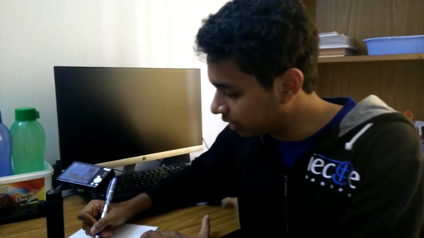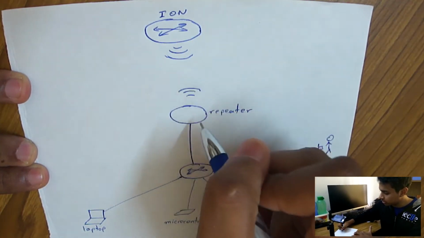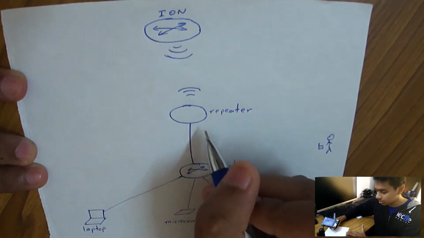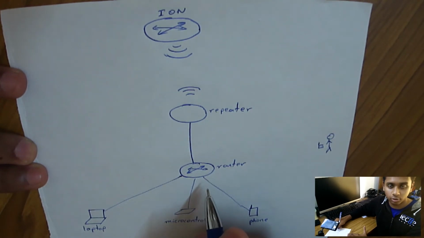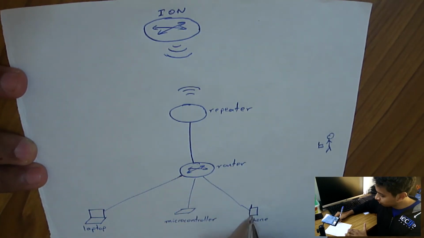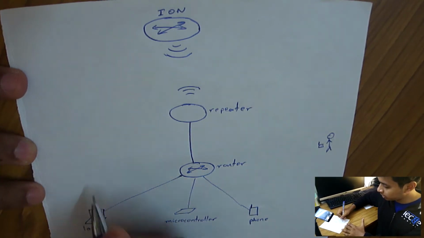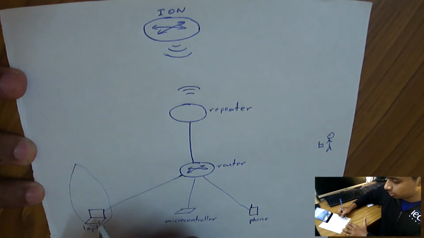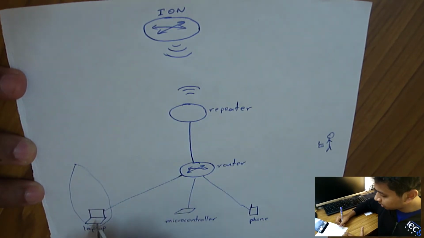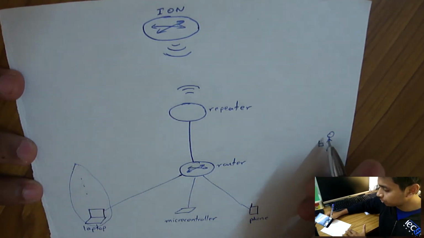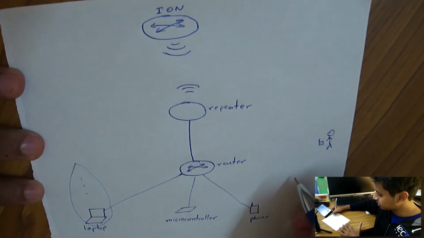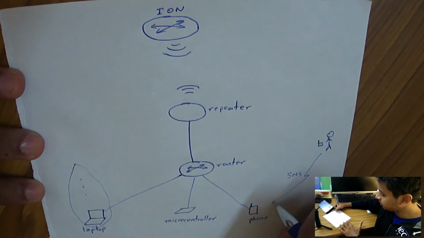So now I'll explain a visual representation of Helios' architecture. First and foremost, we have the ION router, which broadcasts a signal that's caught by my repeater. And then beyond this, the repeater feeds a direct line into my router, which then hosts a personal area network of multiple devices. As explained, we have my phone, a microcontroller, and any other devices. This can be enumerated into whichever peripherals you need to automate. In this case, it's only my laptop. Now, more importantly, we have a remote person who is going to send an SMS, which is going to be received by the phone that's sitting at home.